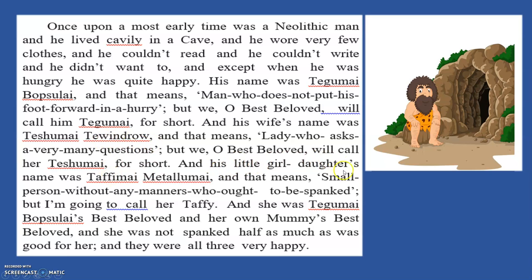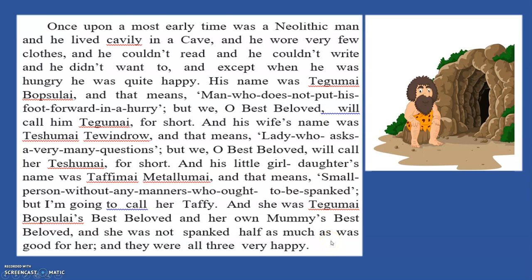And his little daughter's name was Tefimai Metalumai, and that means small person without any manners who ought to be spanked. But I'm going to call her Tefi. And she was Tegumai Bobsulai's best beloved, and her own mummy's best beloved. And she was not spanked half as much as was good for her. And they were all three very happy.